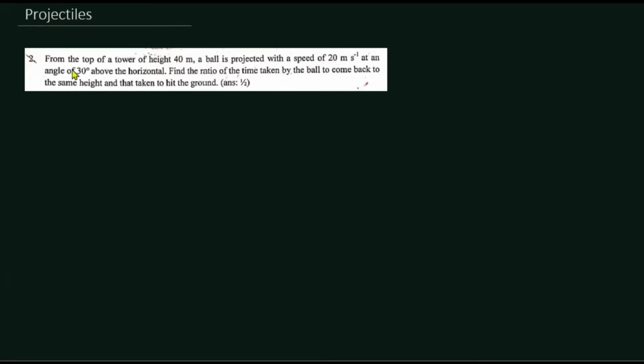It says: from the top of a tower of height 40 meters, a ball is projected with a speed of 20 meters per second at an angle of 30 degrees above the horizontal.